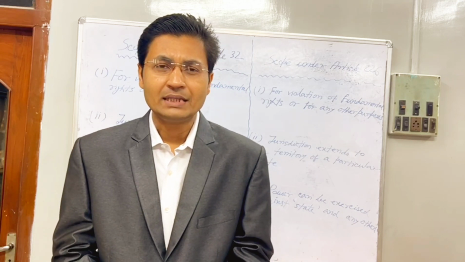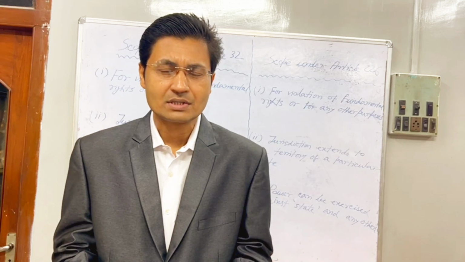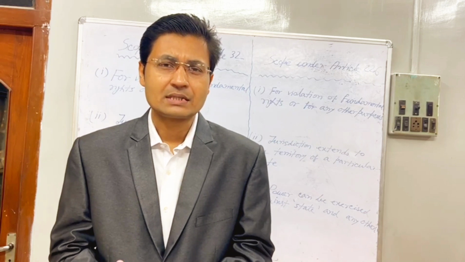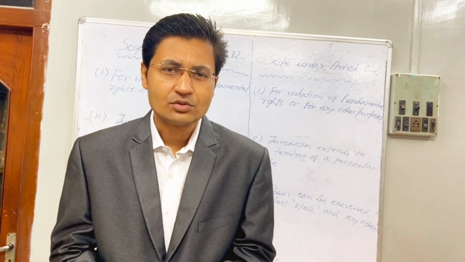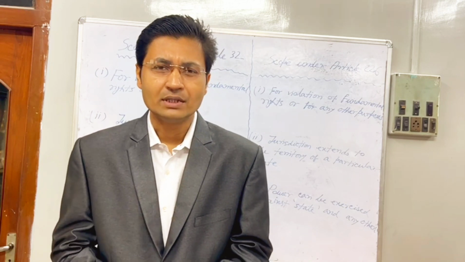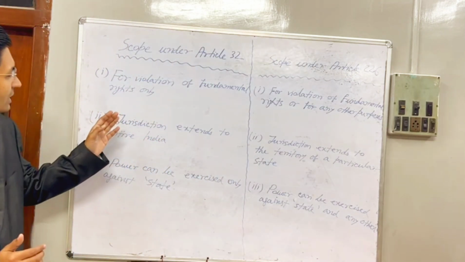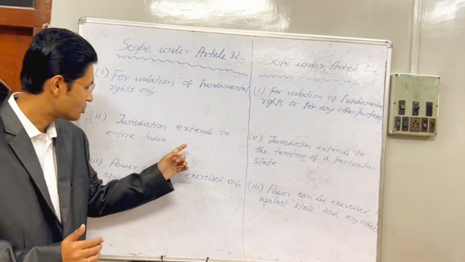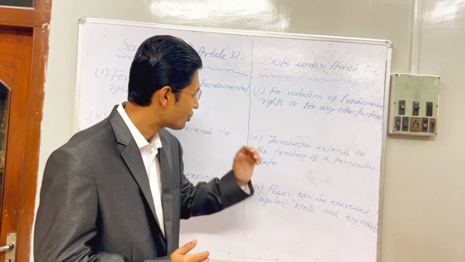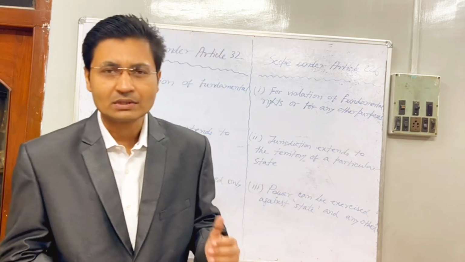But he cannot apply it before Bombay High Court or any other concerned state High Court, because so far as Article 226 is concerned, its territorial jurisdiction is confined to the particular state only. So that is the difference: in case of Article 32, jurisdiction extends to the entire territory of India, whereas in case of Article 226, jurisdiction extends to the territory of a particular state.